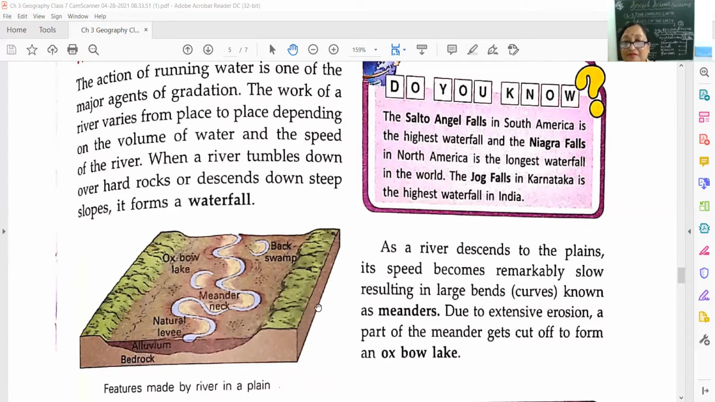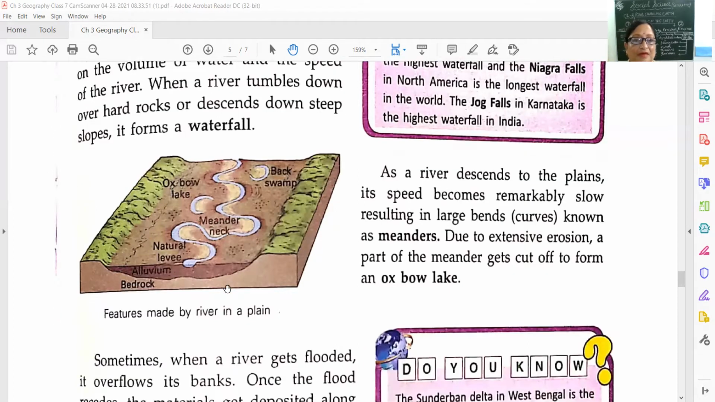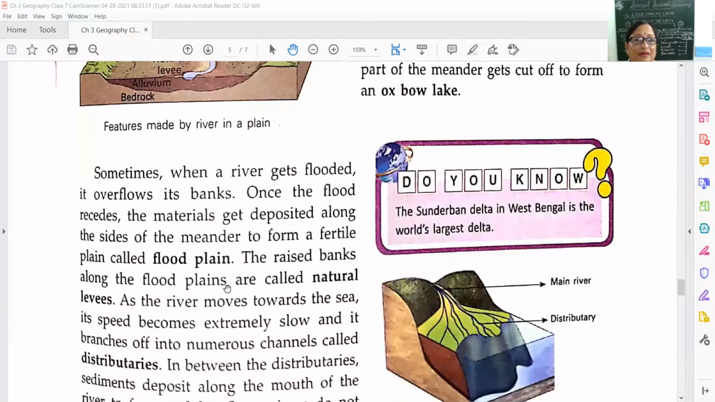Okay. So as a river descends to the plains, its speed becomes remarkably slow. On plains, the water will not flow very fast. So the speed is slow, resulting in large beds, curves. See large beds which are curves, known as meanders. You can see here these curves, large curved beds are here, and this is known as meanders. So this is the next formation. Okay, children. Now, before we go further, we will come down to this paragraph from here.